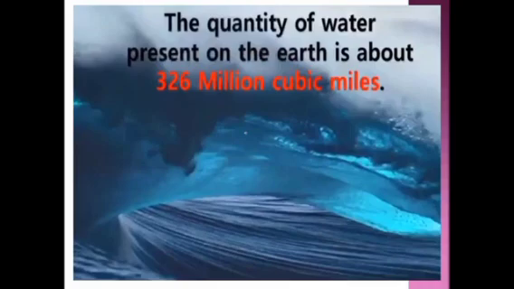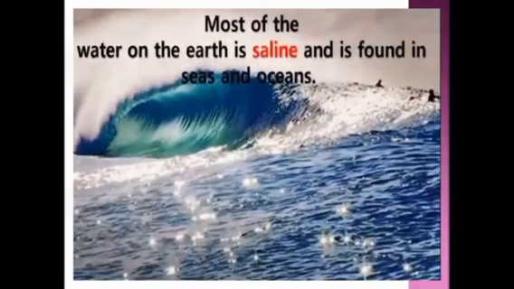Most of the water on the earth is saline and is found in seas and oceans. So, most of the water on the earth is salt water and it is found in seas and oceans.